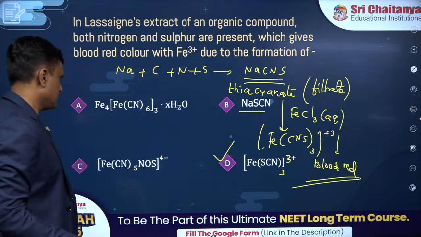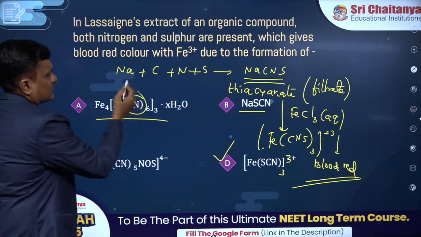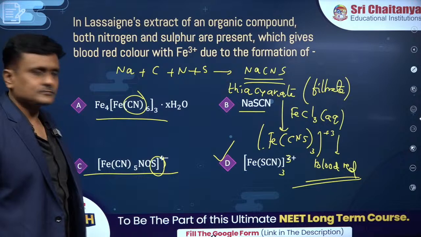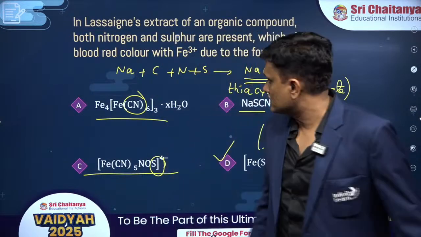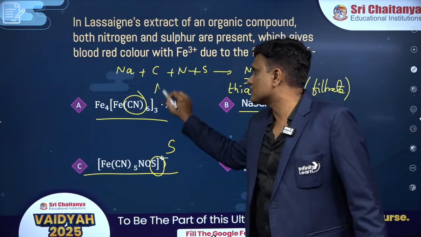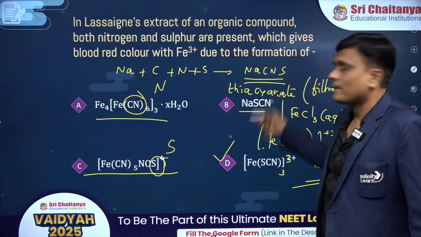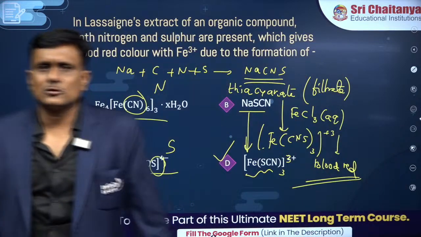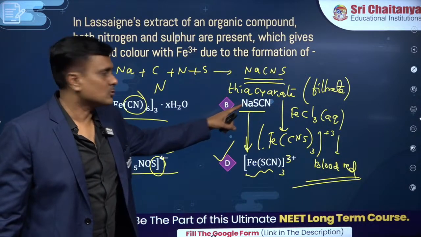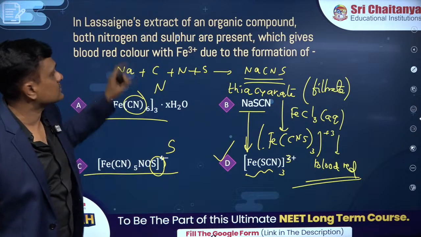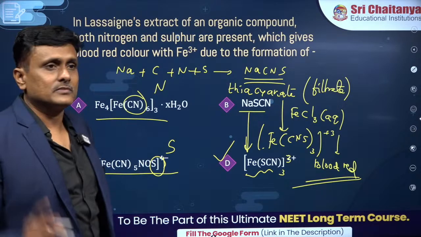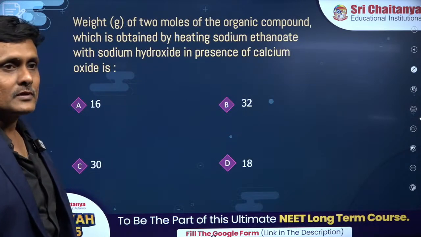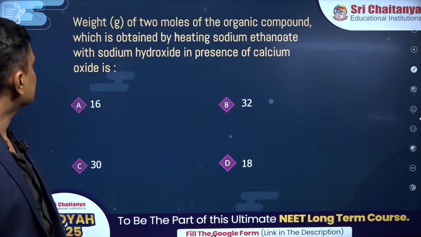Don't be mistaken by this. This is a detection for nitrogen only, there is no sulfur, you guys can see. And this is for sulfur as well. Sodium nitroprusside: this is for detection of sulfur, and this is for detection of nitrogen. This is formed, this is not the precipitate, this is the precipitate. So slight confusion could make you end up here, if you don't see nitrogen properly. Everything is known to you, but mistakes will be silly mistakes. Brilliant answer, excellent.